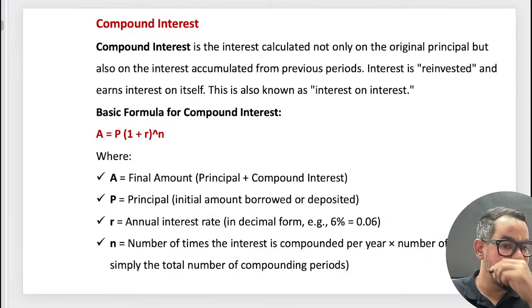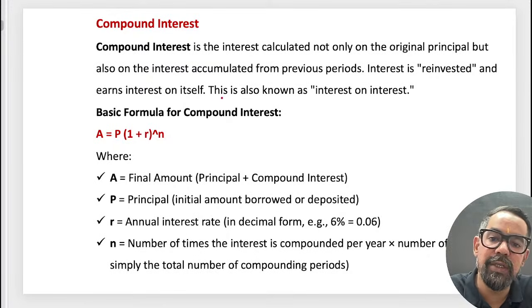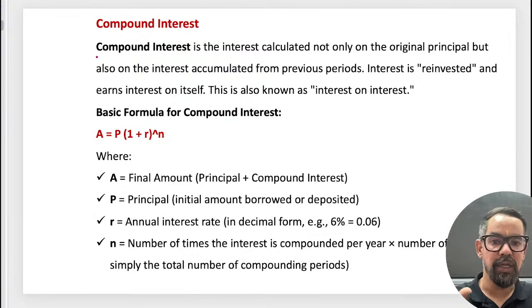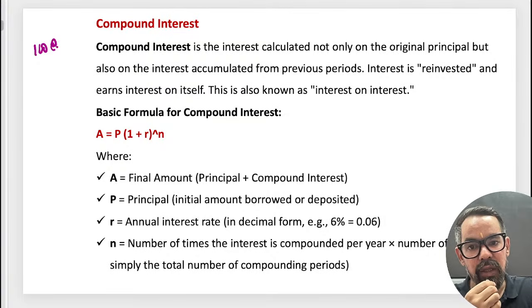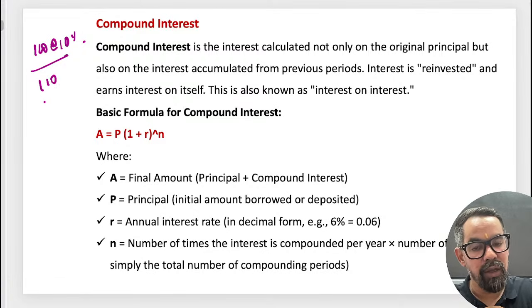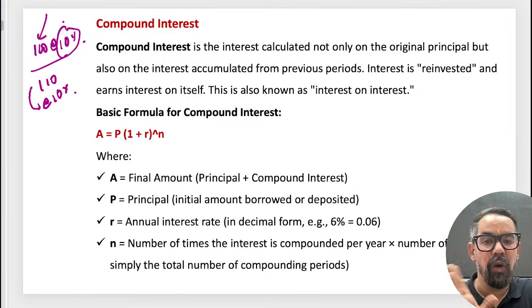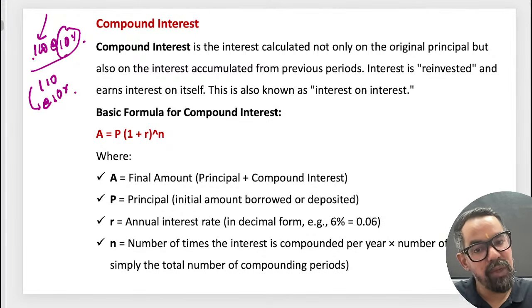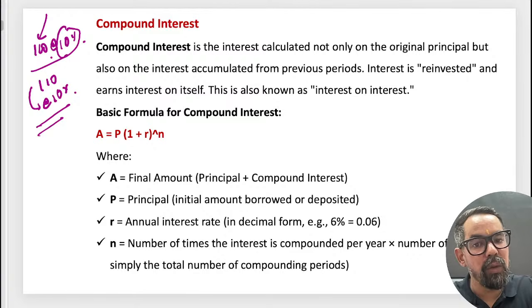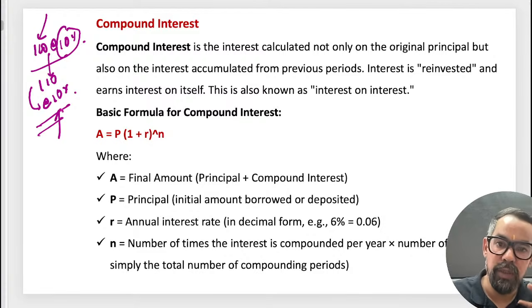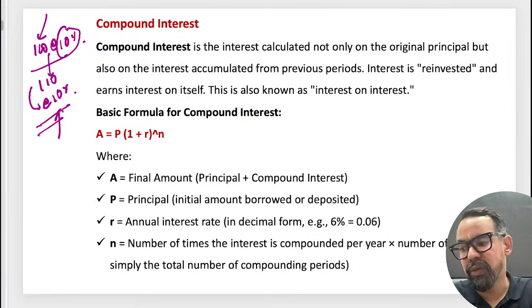Now, when it comes to compound interest, it is interest on interest. Let's say during the first year we charge, suppose, 100 rupees at the rate of 10%. At the end of the year it will become 110. Then 10% on this. In simple interest we are charging the rate of interest throughout the period on the principal, which remains the same throughout the period. But here, whatever interest we get is added to the principal, and we are charging 10% on that itself. That is the written down value method. So similar to this.